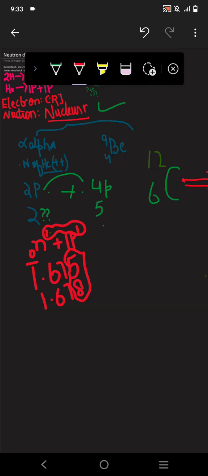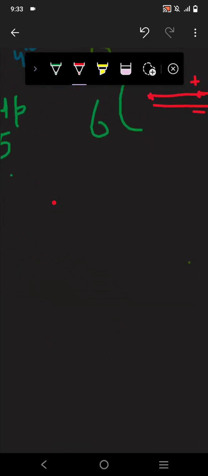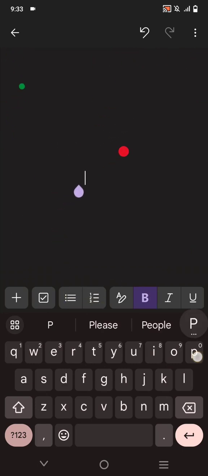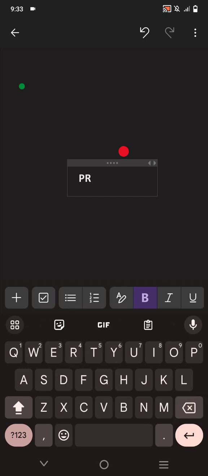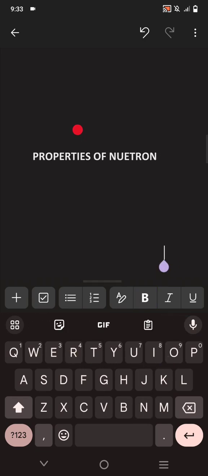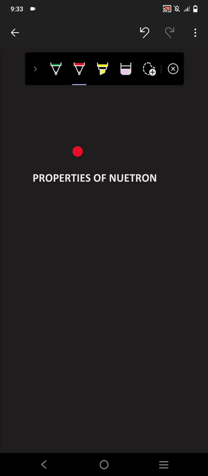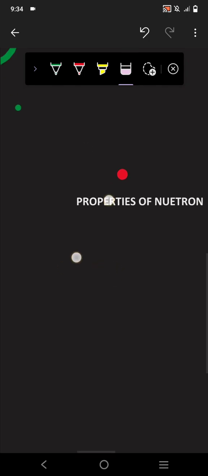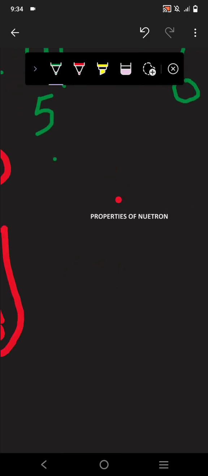Now we're going to see some properties of it. Let me write the heading of the properties over here. The first property is the penetration power.